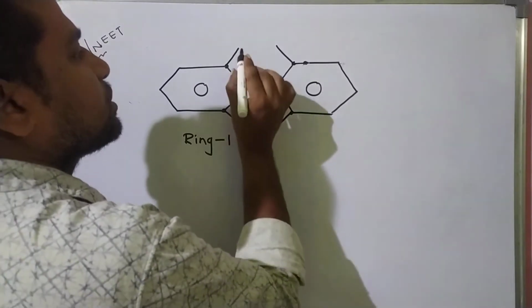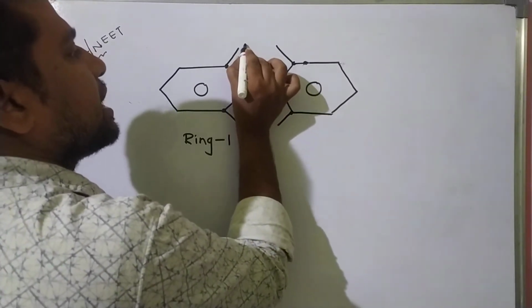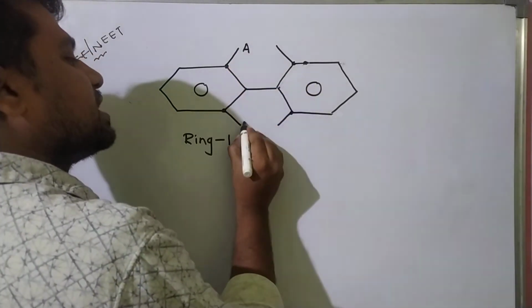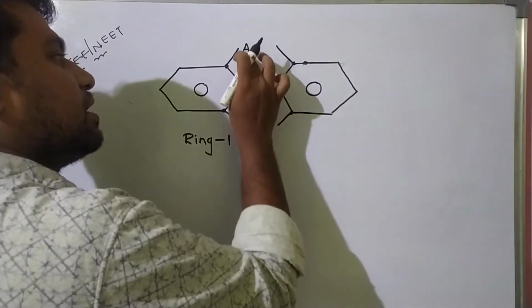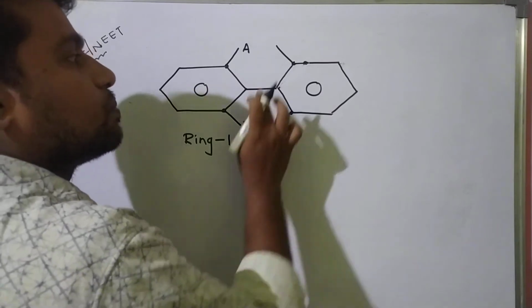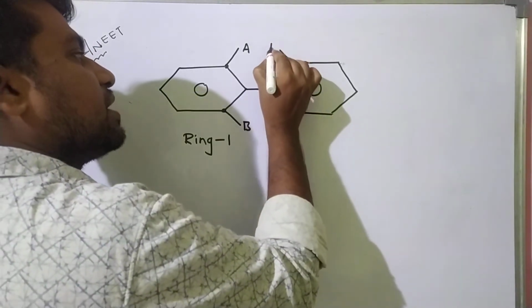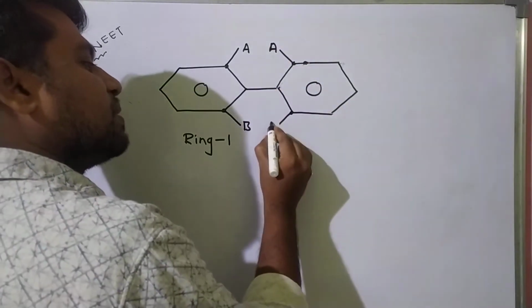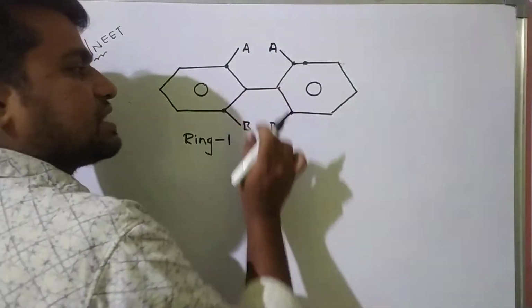Now see, here this is A, this is B. AB means some bulky atoms or bulky groups. Here this is also A, this is also B. This is the general structure.